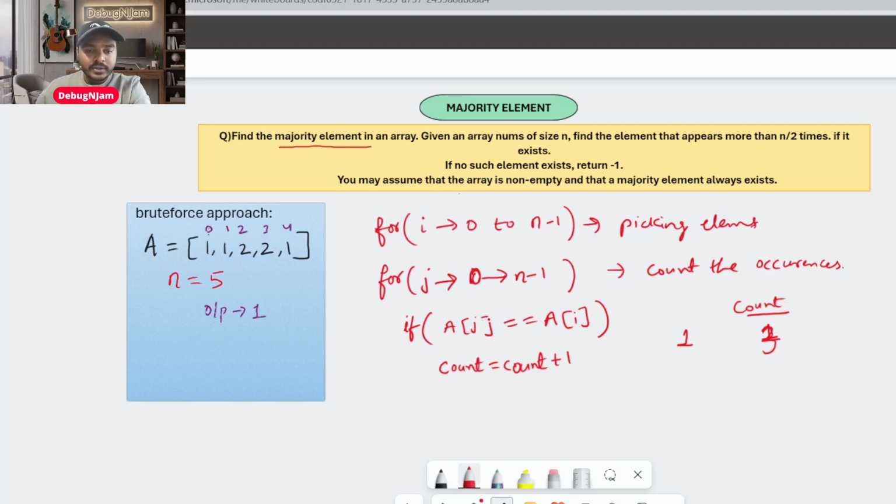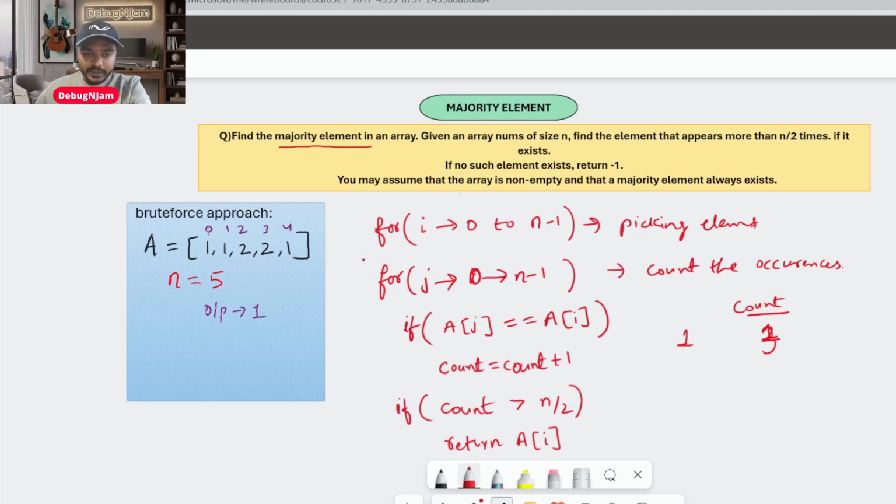Once you are done scanning, you instantly check a condition: if the count value is greater than n by 2, then return the picked element, a of i, not a of j. Whatever you pick, that element is your majority element because it matches your criteria. So this piece of code works.